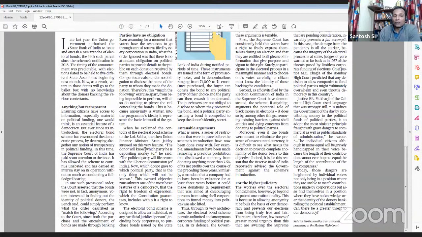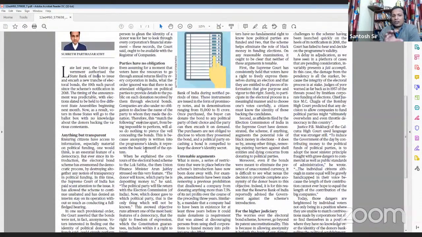Okay, then the author says that in this bond scheme, the political parties have no obligation about sharing who has donated to them. So there is no obligation of political parties to share who has donated what amount of money to them. So basically this entire scheme is shrouded in secrecy.